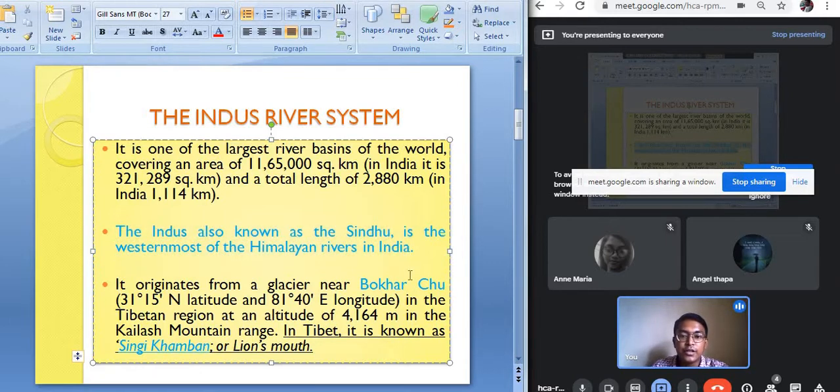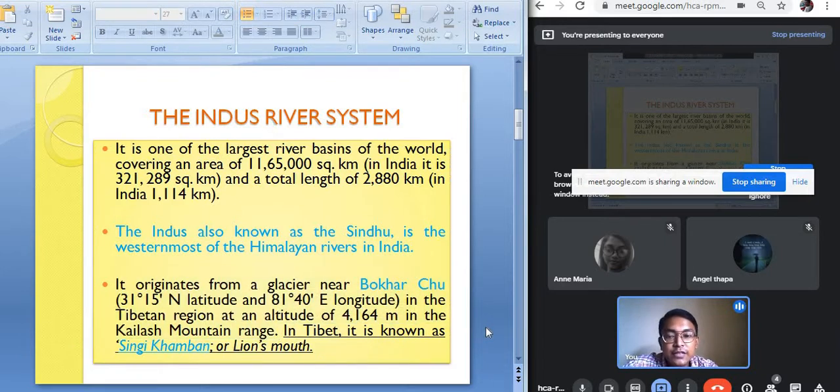The Indus river originates from a glacier near Bokhar Chu in the Tibetan region at an altitude of 4,164 meters in the Kailash mountain range, near Mansarovar Lake.